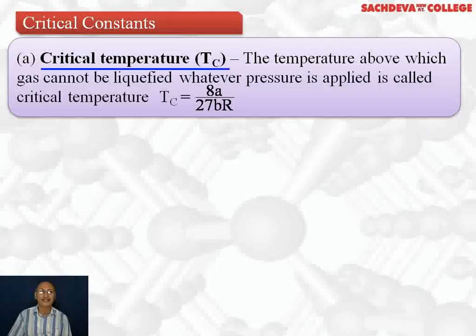Let's take up critical constants. First, we are taking critical temperature. The temperature above which a gas cannot be liquefied, whatever pressure is applied, is called critical temperature. That is, a gas has to be cooled below a particular temperature, and then if we apply pressure, it can be liquefied. It is denoted by Tc, which is equal to 8a over 27Rb. a and b are van der Waals constants and R is the gas constant.